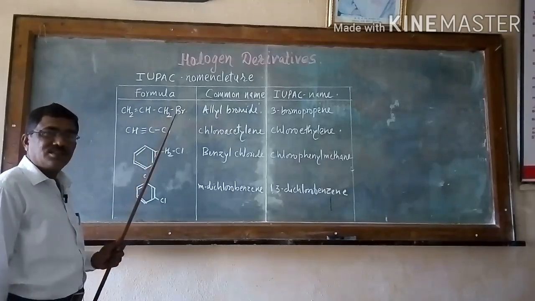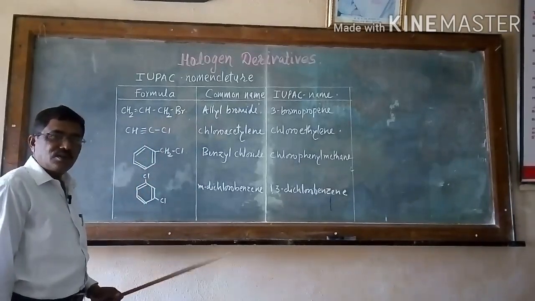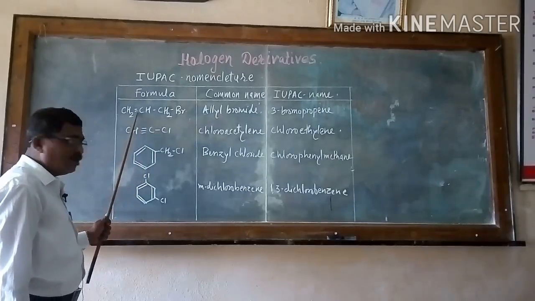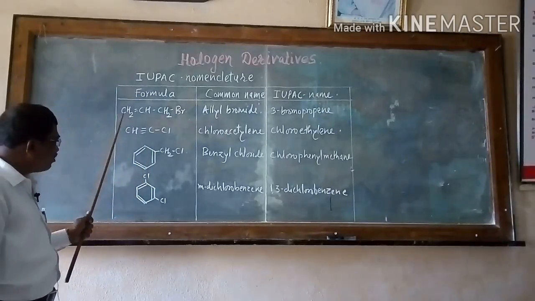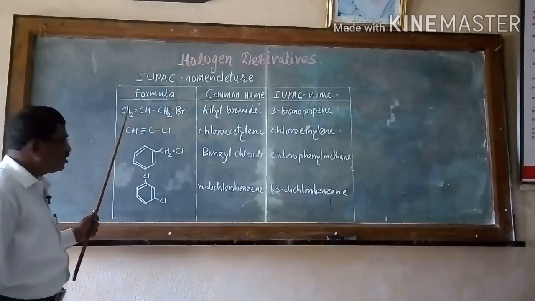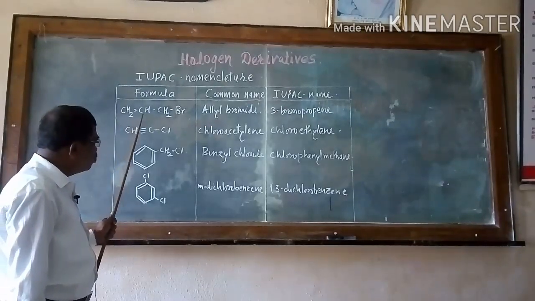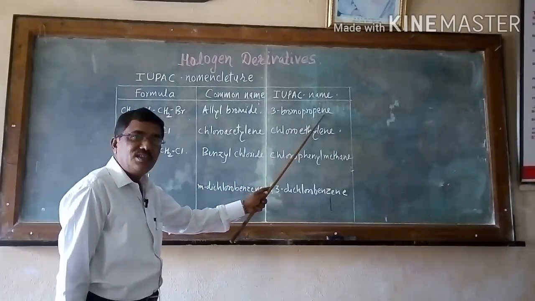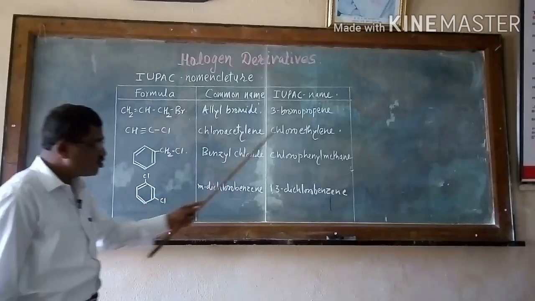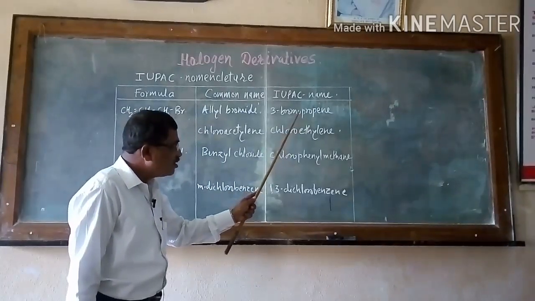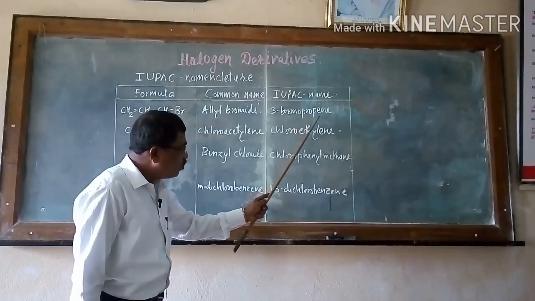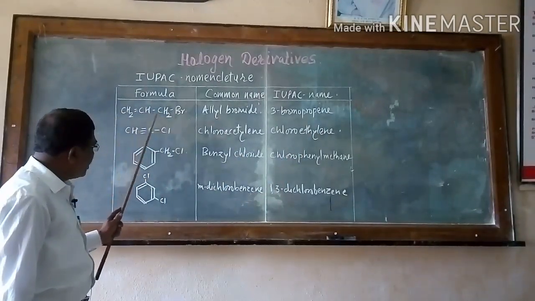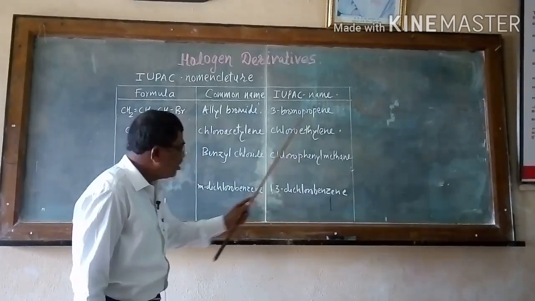In the IUPAC system, we have to number the carbons 1, 2 and 3. Here there is a double bond. Numbering will be given from the carbon which carries the carbon-carbon double bond. So carbon number 1, 2, 3. The parent name is propene. Why propene? ENE. Carbon-carbon double bond. Hence called ENE. It is a parent name. So 1, 2 and 3, propene, double bond.